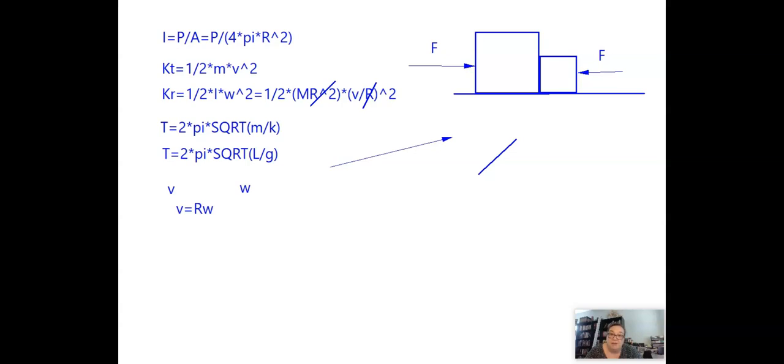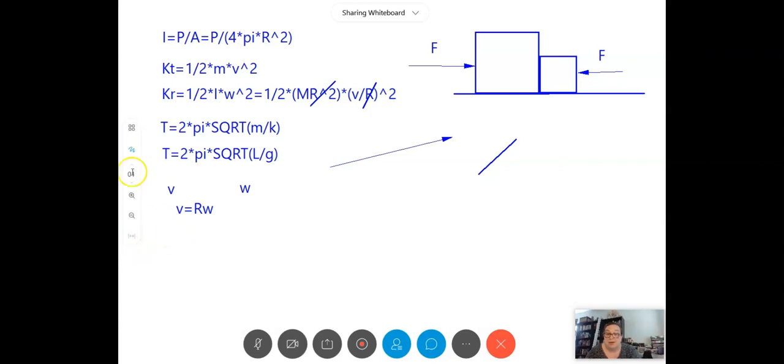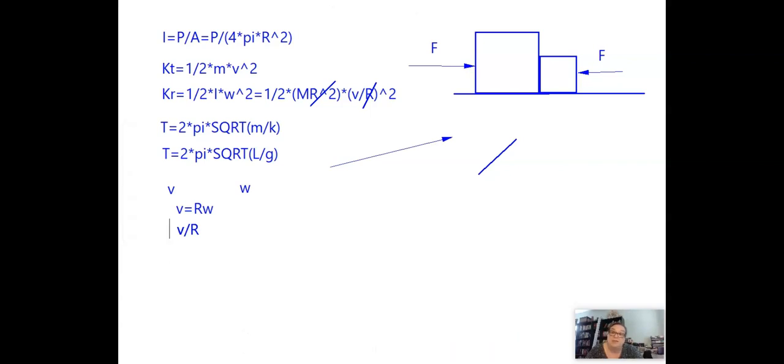We know that the V for Harry is the same as the V for Sue, which means that when we go to find their omegas, they are going to be equal to V over their radii. And since they both have the same V, the one with the larger radius will have the smaller omega value since it's in the denominator. And the one with the smaller radius will have the larger omega value.